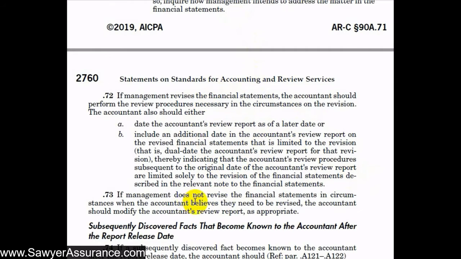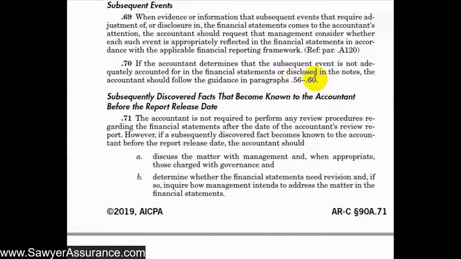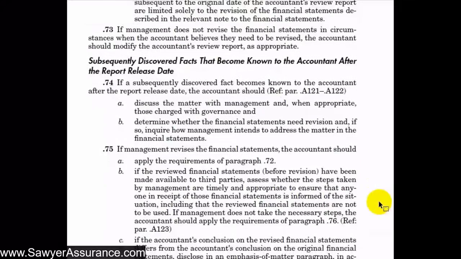But if management did not revise their financial statements in the circumstances, and we believe that they need to be revised, then we should modify our accountant's review report as appropriate. That might be, as we discussed in paragraphs 56 through 60, a departure from the applicable financial reporting framework.